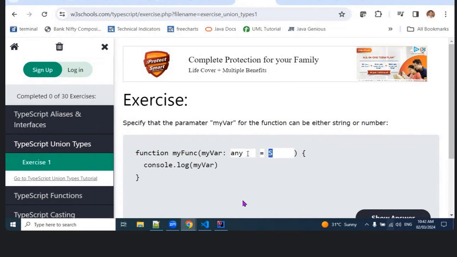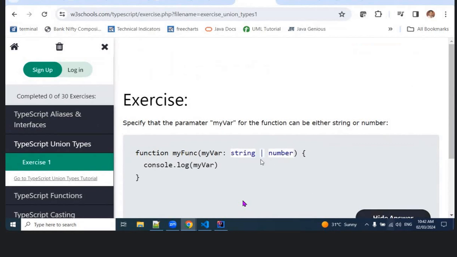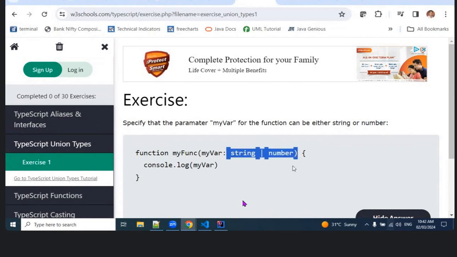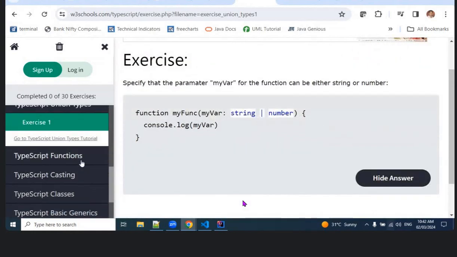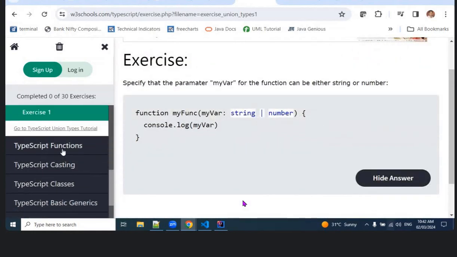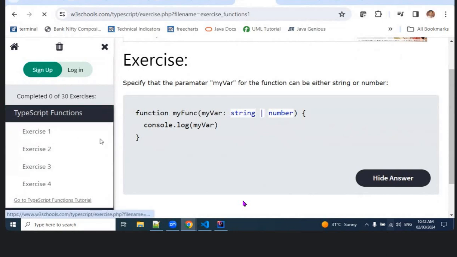My variable any is equal to number. Oh no, string or number. Okay. So that middle portion is saying or. Correct. So almost 70% are wrong only.